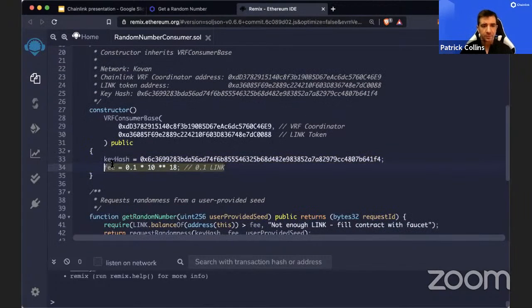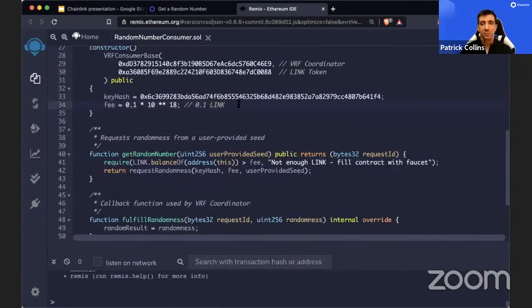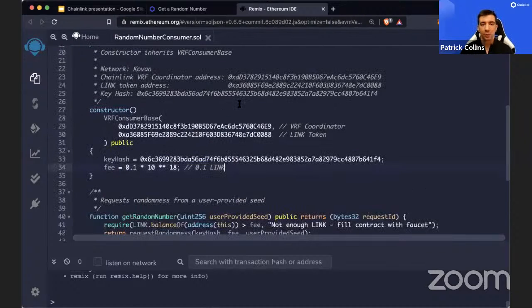And then this is new. We also have to send it some link as a fee, right? Anytime you work with the logic layer of Ethereum, you make a transaction, you have to pay ETH. Anytime you work with the Oracle layer, or the data layer of Chainlink, you have to pay a little bit of link.